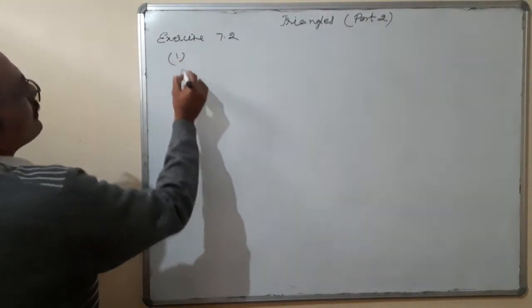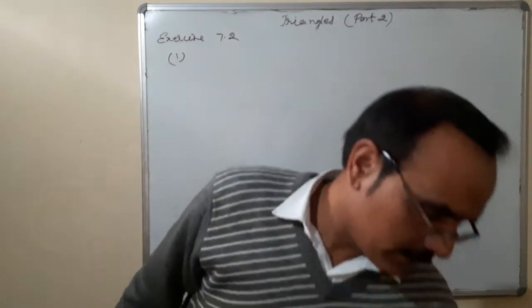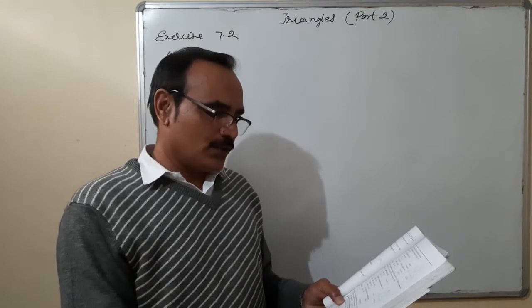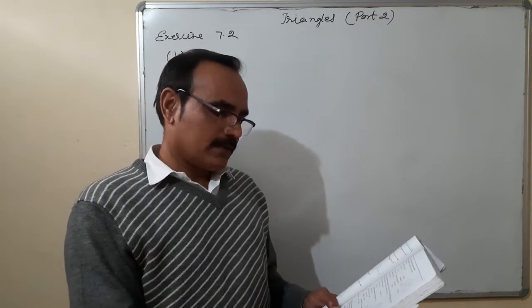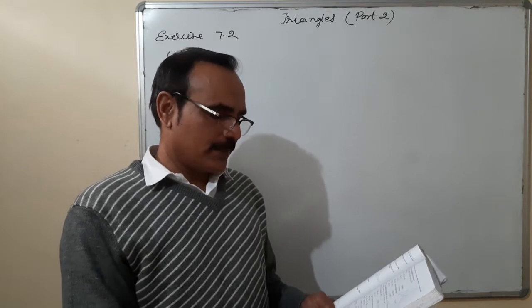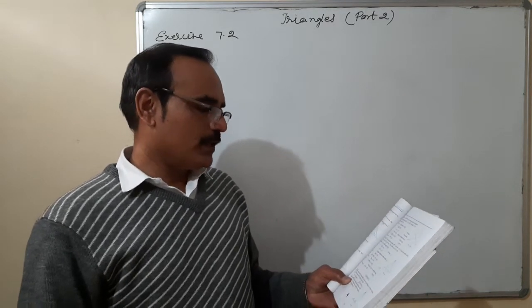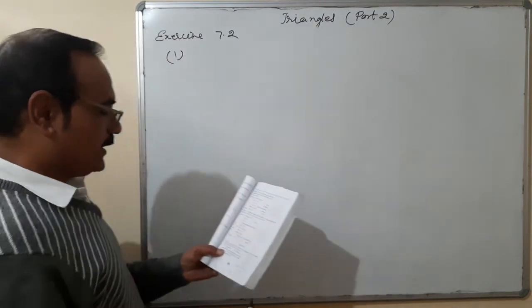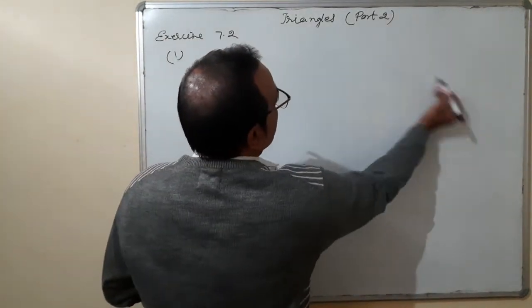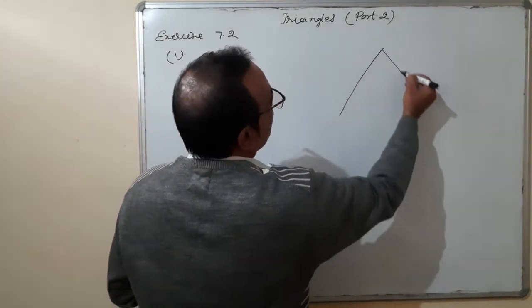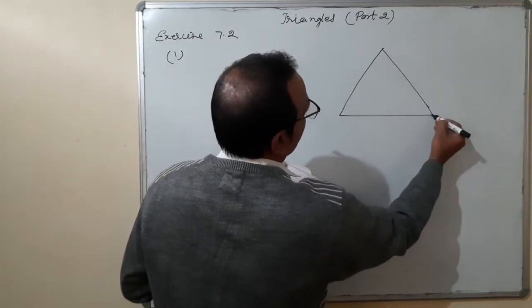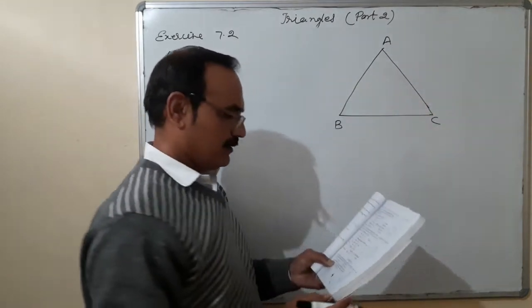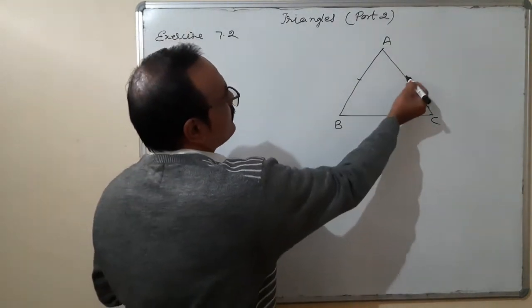I am taking question number 1. In an isosceles triangle ABC with AB equal to AC, the bisectors of angle B and angle C intersect each other at point O. Join A to O, show that OB is equal to OC, and AO bisects angle A. In an isosceles triangle ABC, this is a triangle ABC, AB is equal to AC.